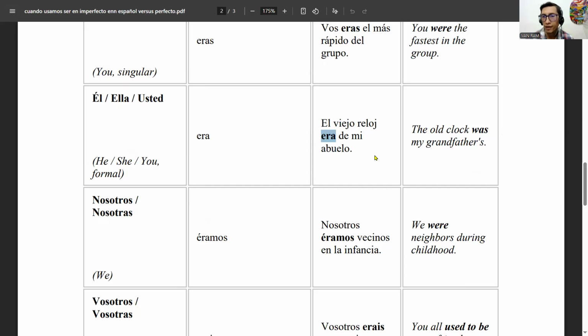How about fue? El reloj viejo fue de mi abuelo. That sounds like it was transferred to another person. If I were thinking about that, like it was transferred or handed over to another person, yeah, I might say fue de mi abuelo.